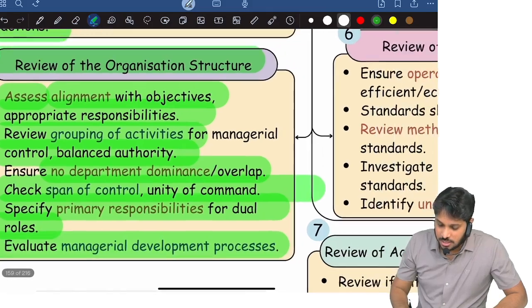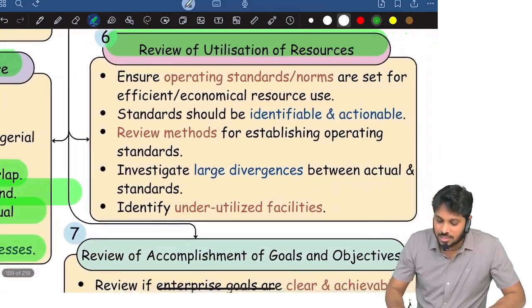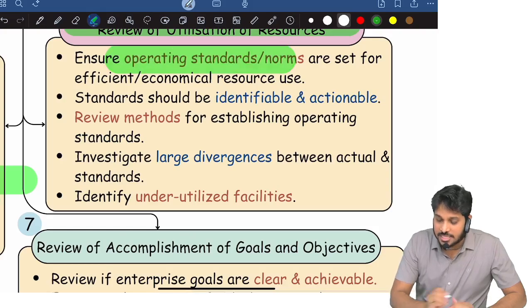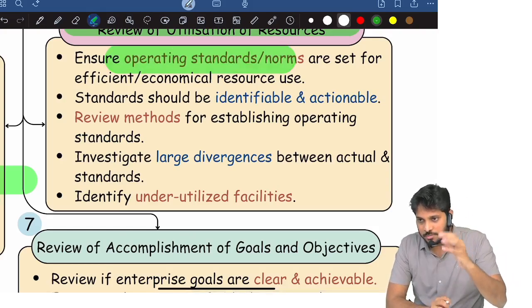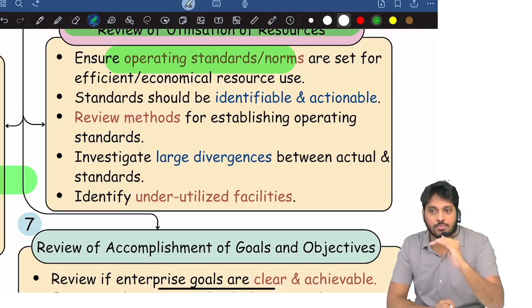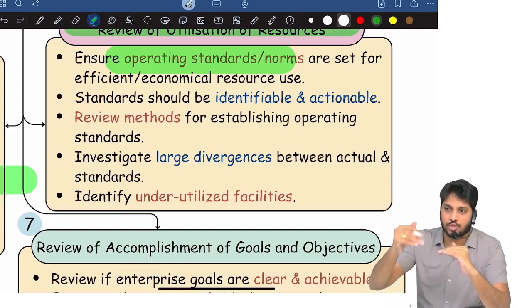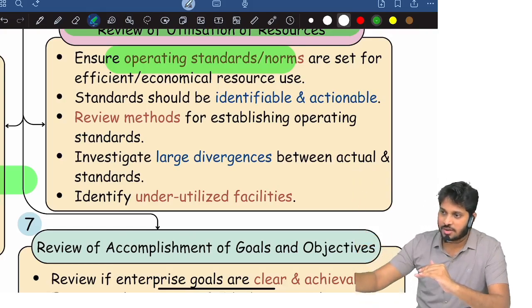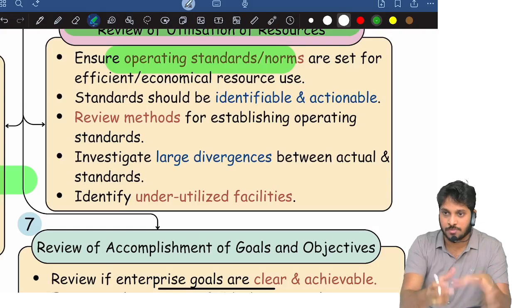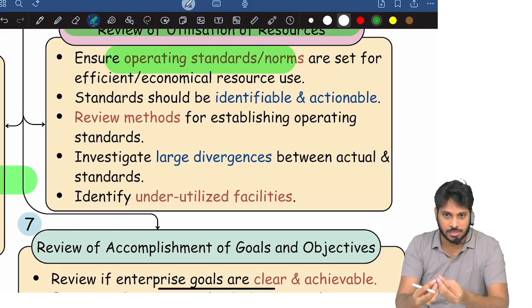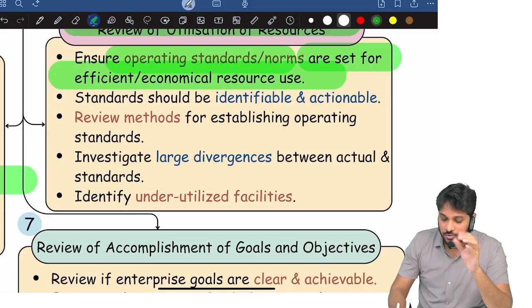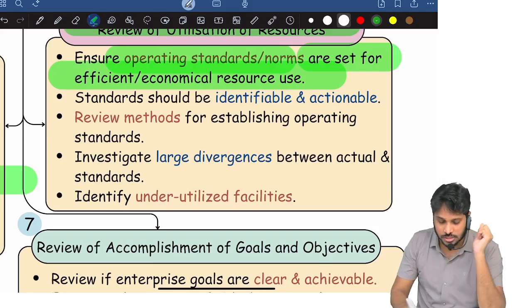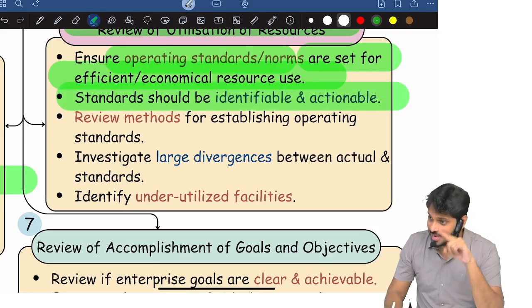Evaluate managerial development process and utilization of resources. See operating standards and norms, like how much is the normal loss percentage fixed by the entity, how much is the scrap percentage maximum that can be generated. So for everything some norms will be decided. If this much unit of material is given, this much output should come. Employees, if they work these many days on a particular thing, this much output has to come. Like that some norms and standards will be there. See that these standards are set for efficient and economic use of resources. Standards should be identifiable and actionable.